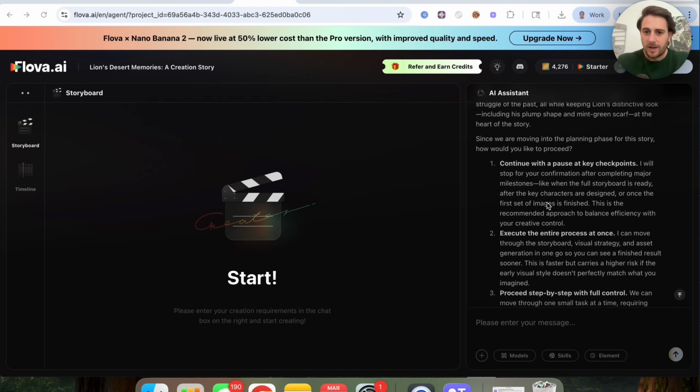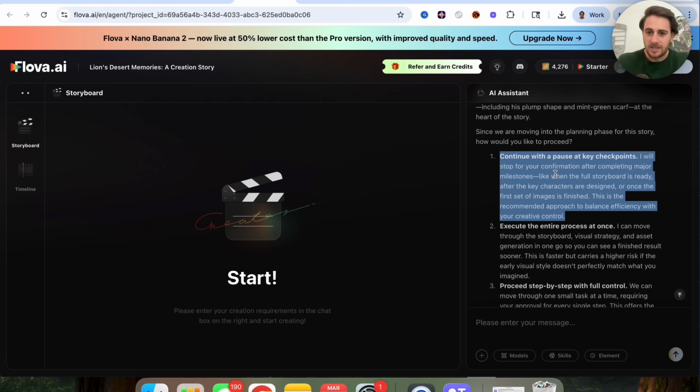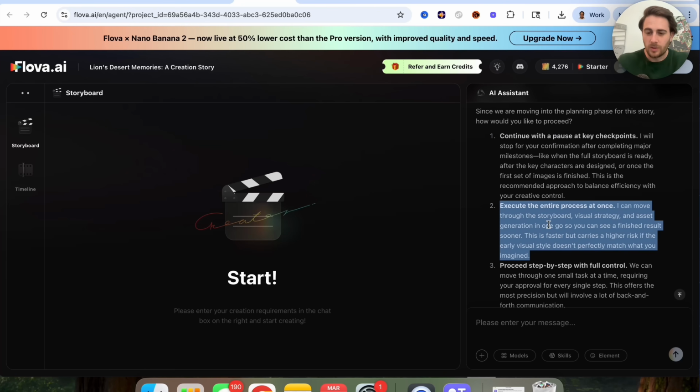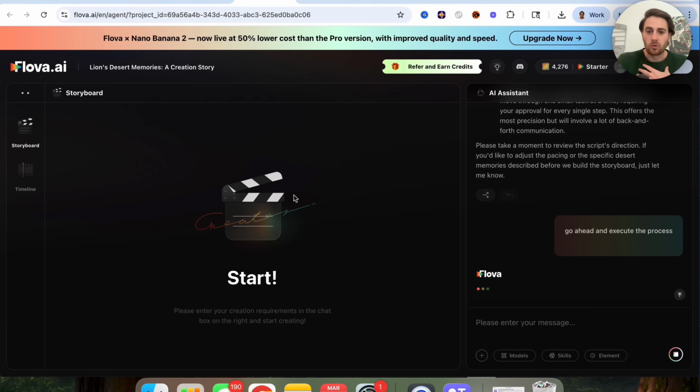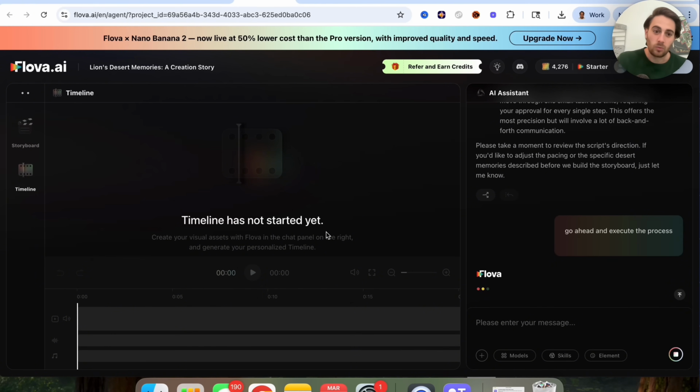Okay, so I've gone through, I've actually read through this. We could see that we could continue with pause at key checkpoints. We could execute the entire process at once. And what I'm going to say is go ahead and execute the process. Now, what this is really emphasizing is that I still have full control over this, and I can change anything that I want, which we're going to see both in the storyboard and in the timeline when this creates this.